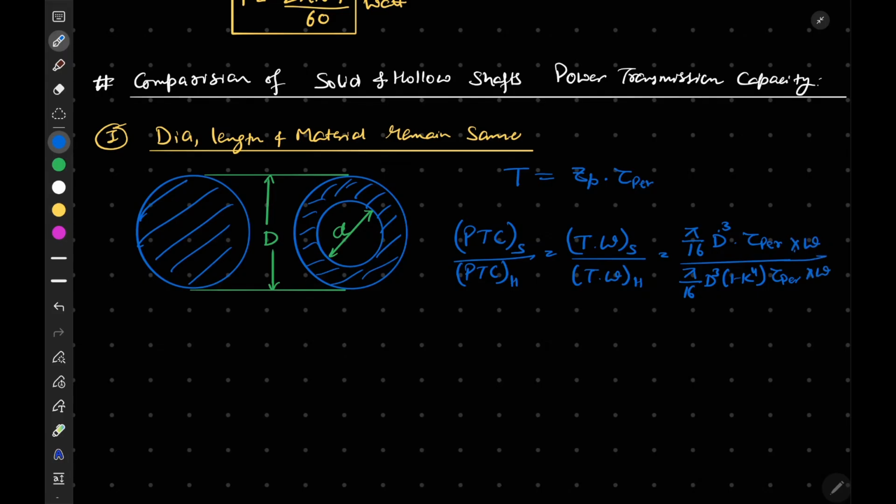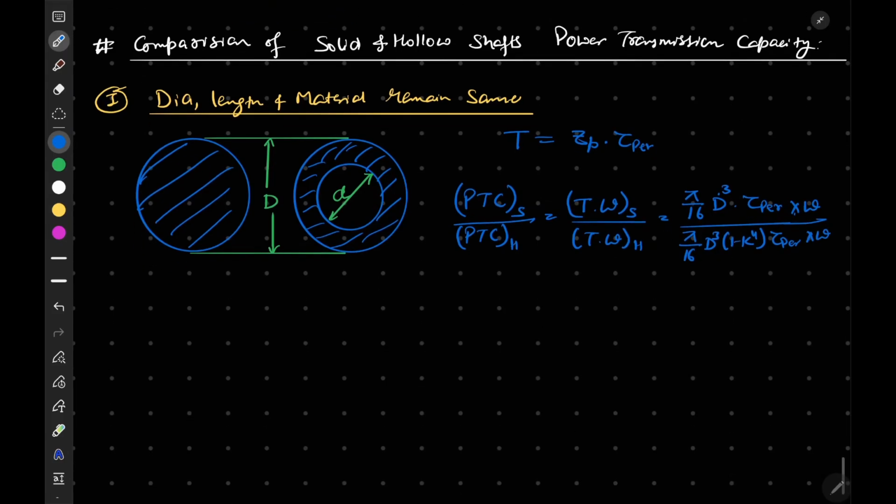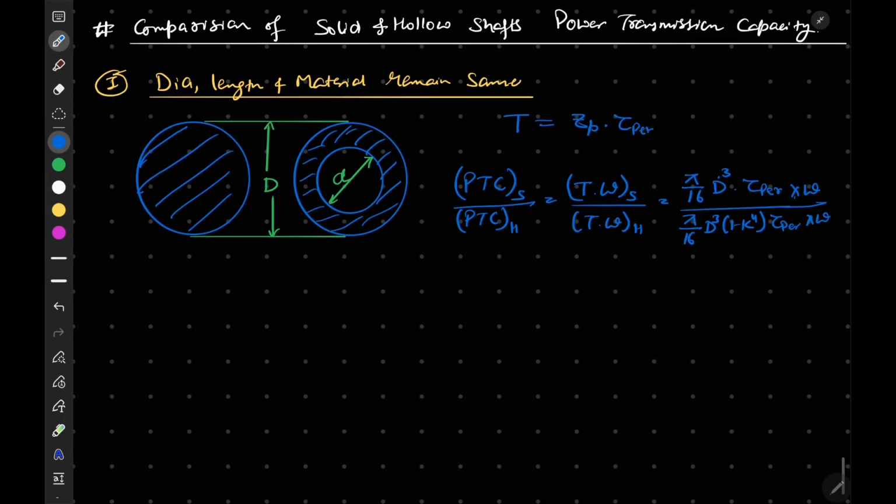Now this will be multiplied by omega, both in numerator and denominator, and since both speeds are same, the power transmission capacity of solid upon power transmission capacity of hollow can be given as, all terms will cancel each other, and only this will be left, 1 minus k to the power 4.